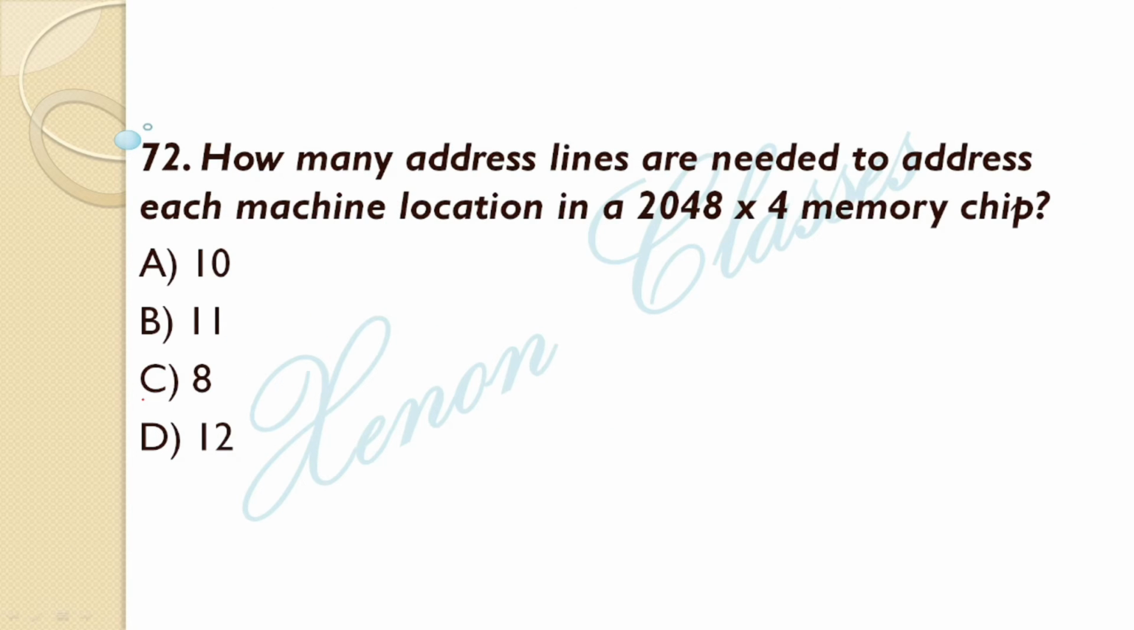How many address lines are needed to address each machine location in a 2048 by 4 memory chip? Option B is the correct answer, 11 address lines are there in a 2048 by 4 memory chip.